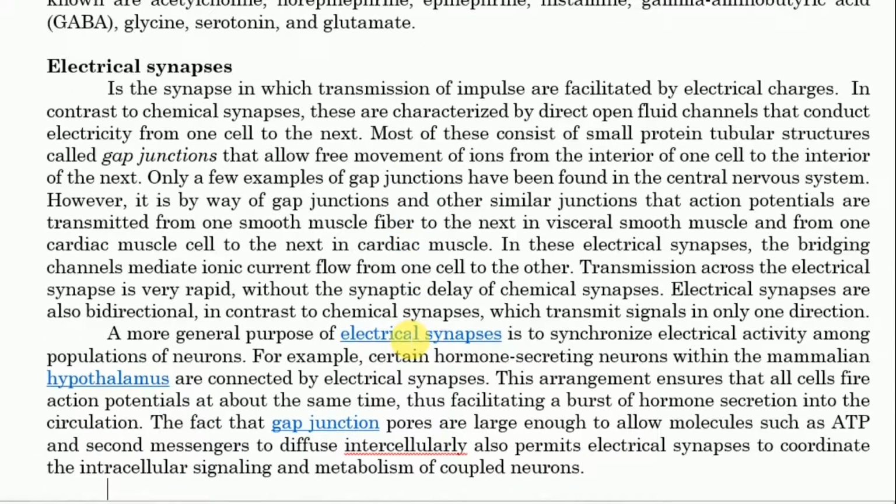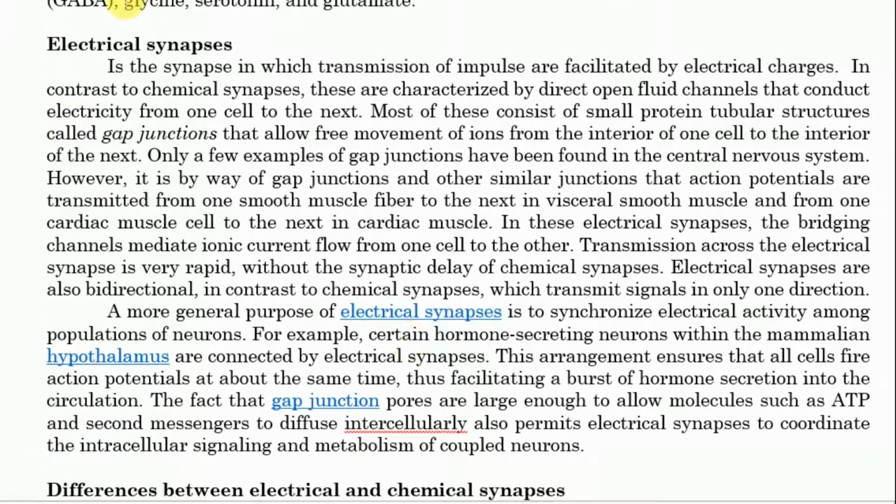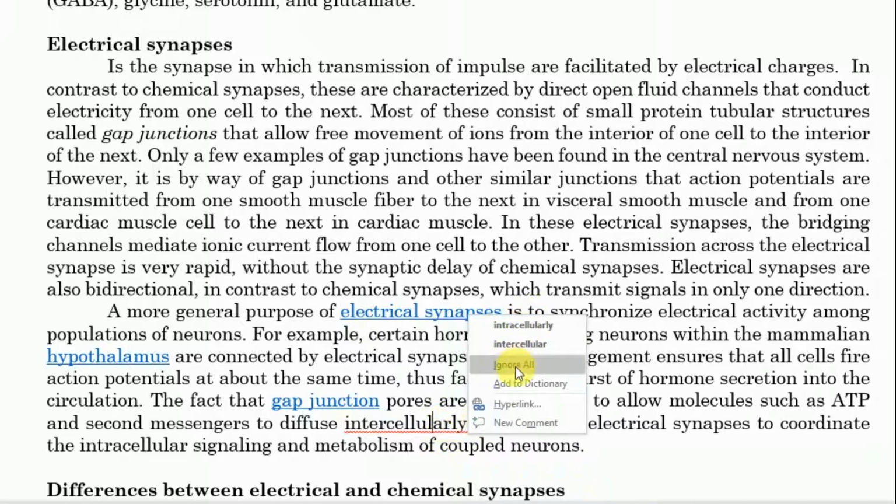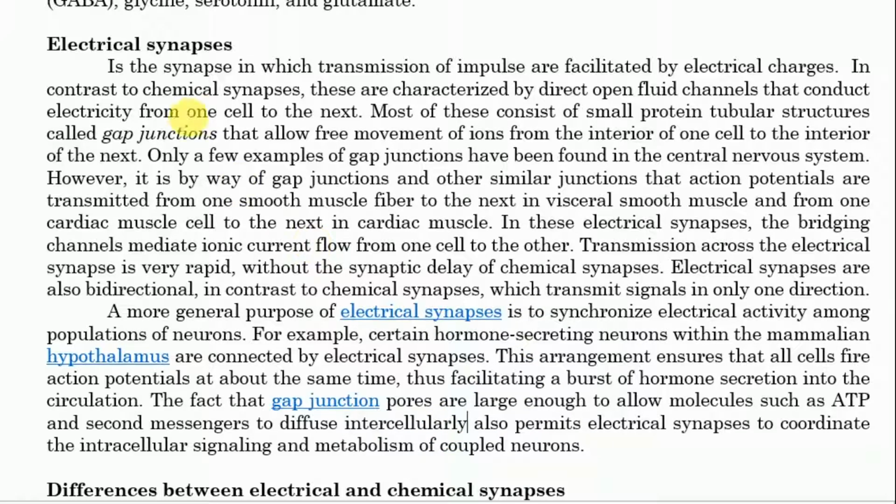And from there we have the electrical synapses. So electrical synapse has a lot of explanation, but we will not discuss it later again. So our cases of electrical synapse will end up here. Electrical synapses is the synapse in which the transmission of impulse is facilitated by electrical charges. So in contrast to the chemical synapse, these are characterized by direct open fluid channels that conduct electricity from one cell to the next.